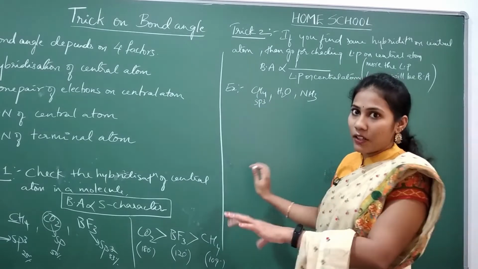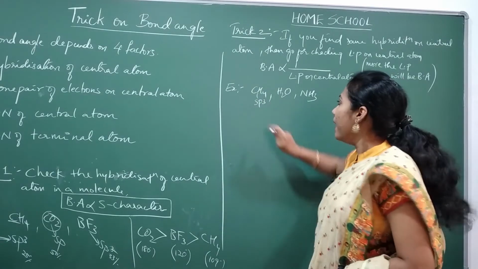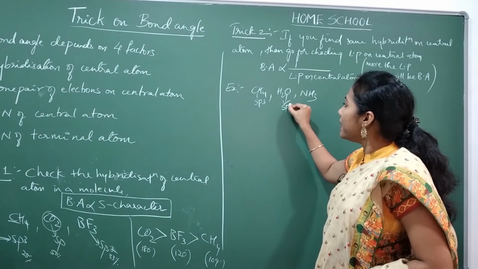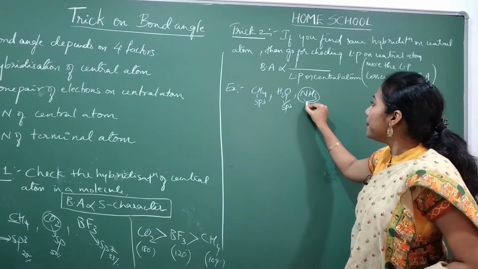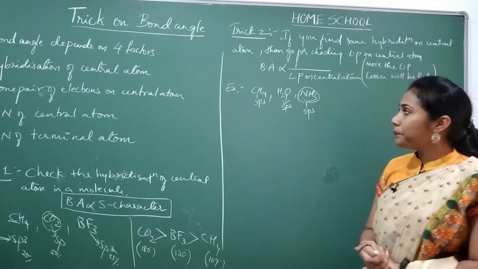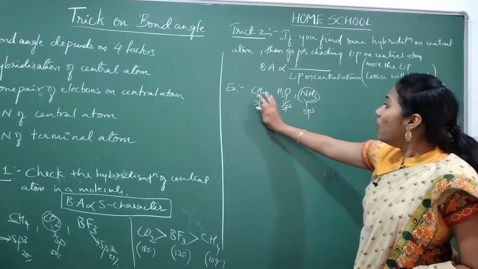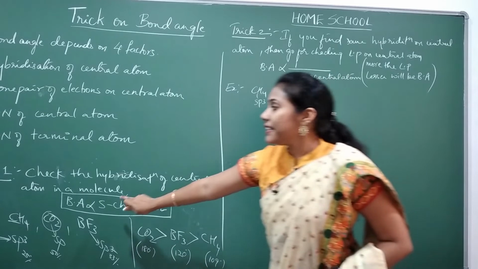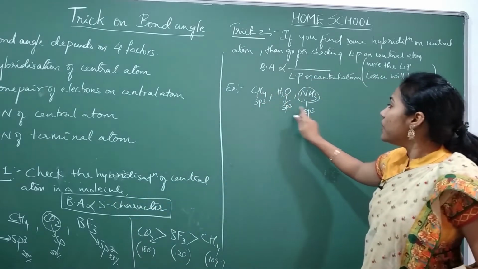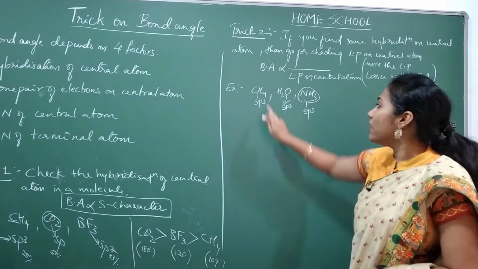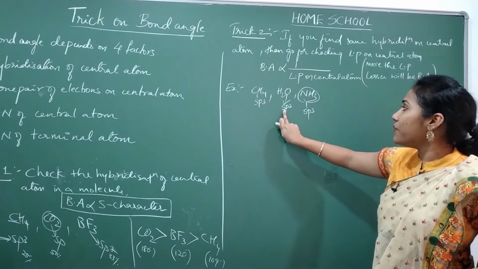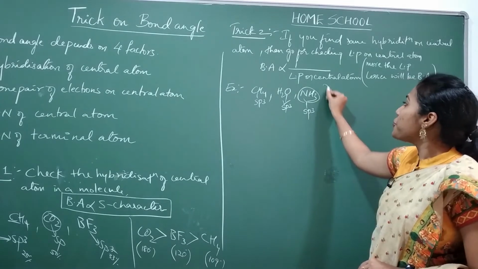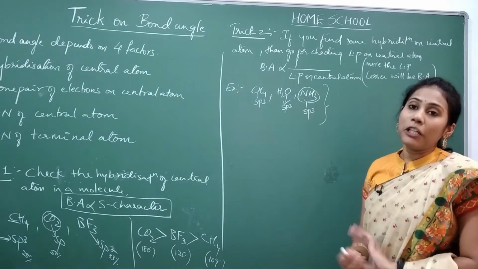Hybridization of oxygen in H2O is also sp3, and in NH3 also the hybridization is sp3. So all 3 molecules have the same hybridization, and you cannot apply this trick. All the molecules have the same S character, 25% each. Then in that case, you should check the lone pairs present on the molecule.